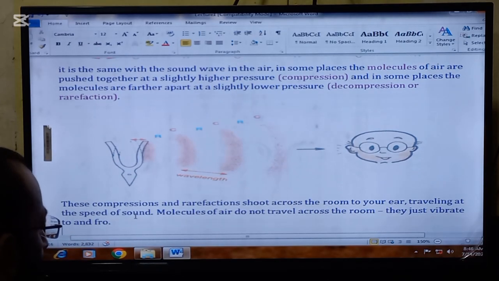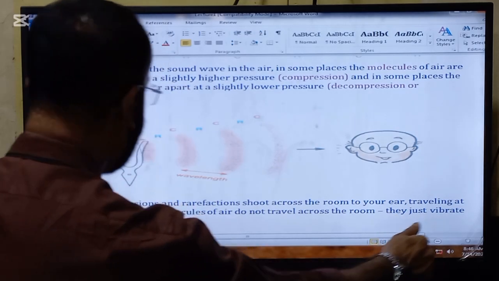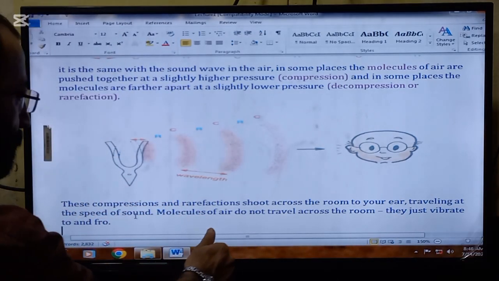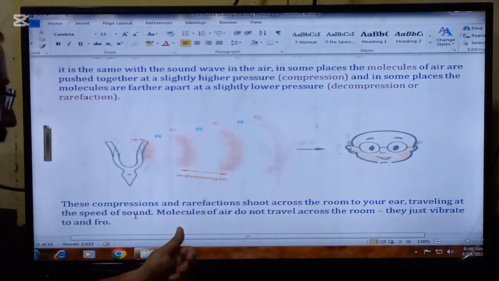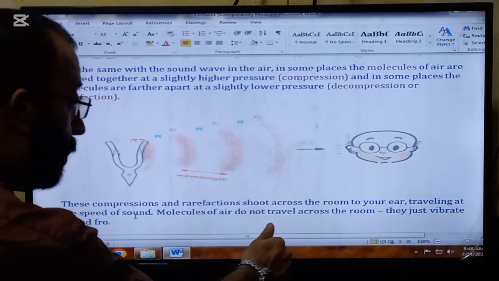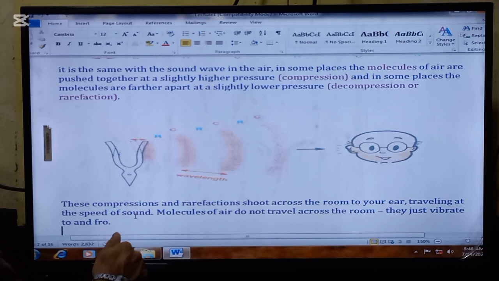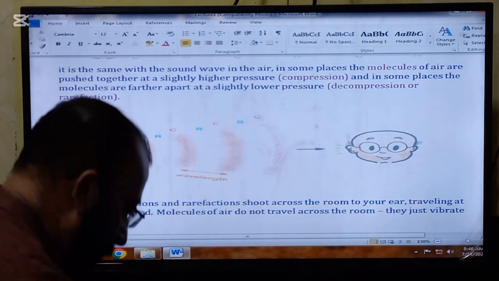These compressions and rarefactions shoot across the room to your ear, traveling at the speed of sound. Molecules of air do not travel across the room. This is a very important point to remember. They just vibrate to and fro and pass the energy to the next molecule.